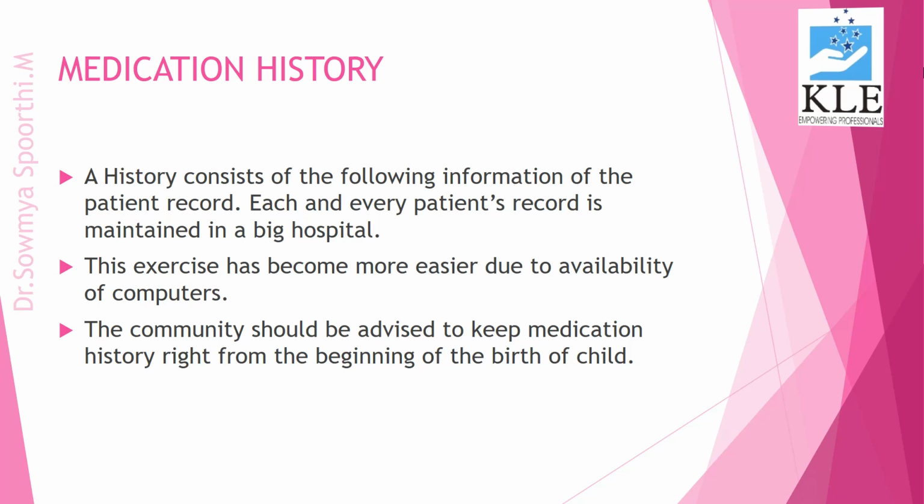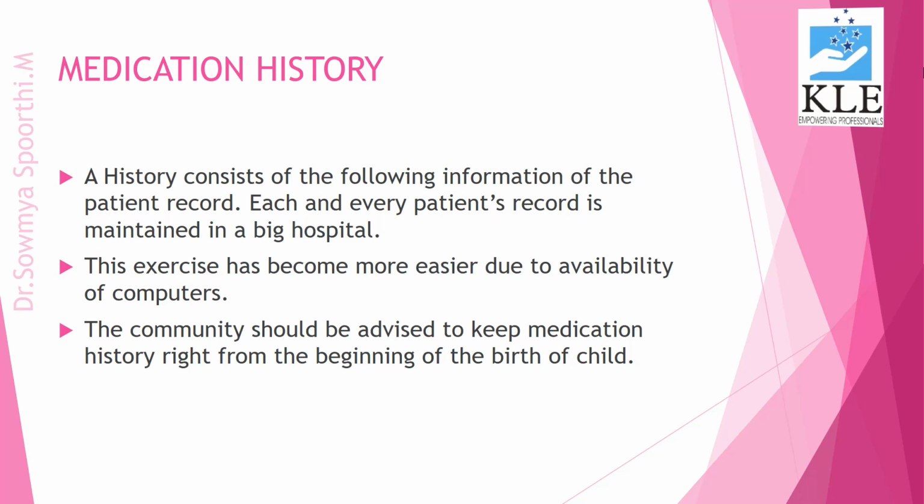A history consists of the following information of the patient record. Each and every patient's record is maintained in big hospitals. In very big hospitals, now you know, artificial intelligence has taken its own role.